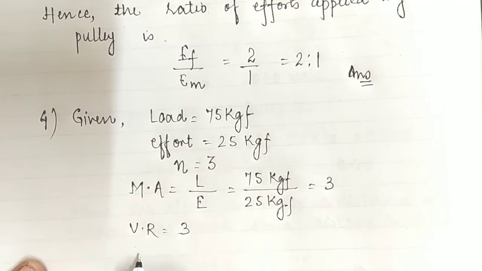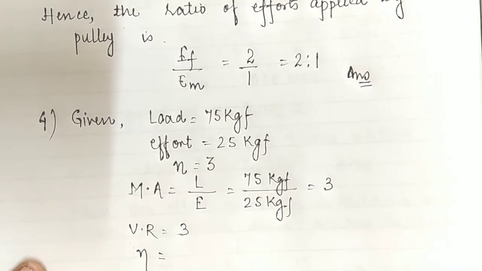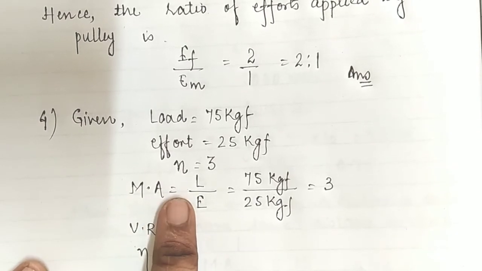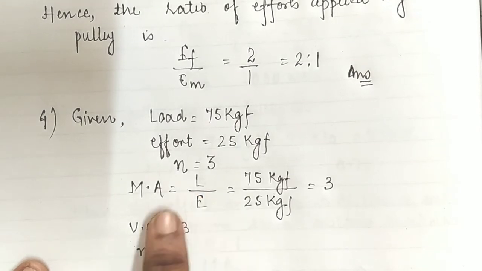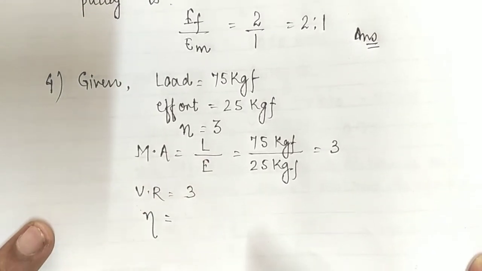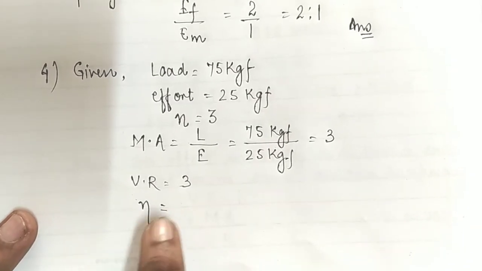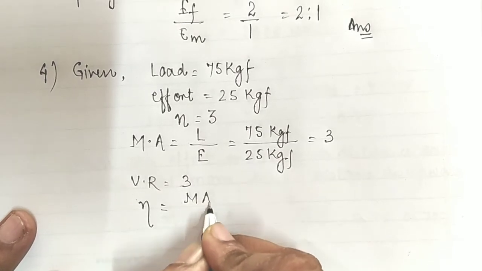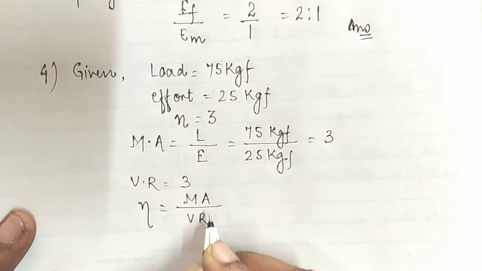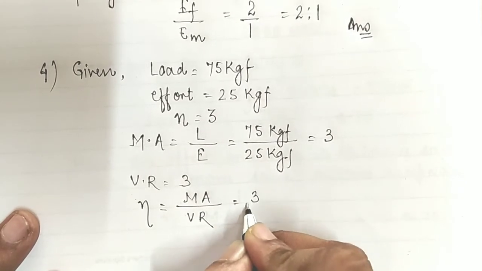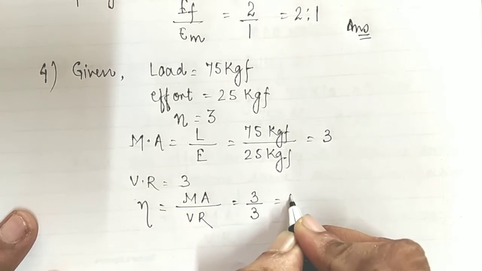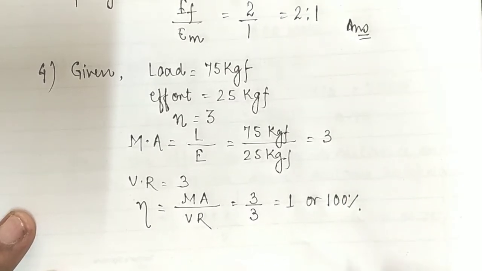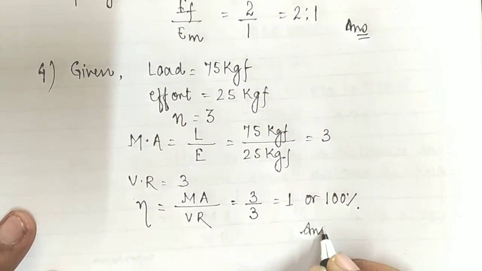So now children, we are going to calculate the efficiency of the object. In order to find out the efficiency, we have written that the velocity ratio is 3, because we know that whatever be the mechanical advantage for any pulley, that will be equal to the velocity ratio of the pulley. Efficiency is nothing but the ratio of the mechanical advantage to the velocity ratio. Children, both the mechanical advantage and the velocity ratio are 3. So it will be 1, or it can also be written as 100% for the given pulley. Okay children, so right now we have calculated the answers of 4 questions.